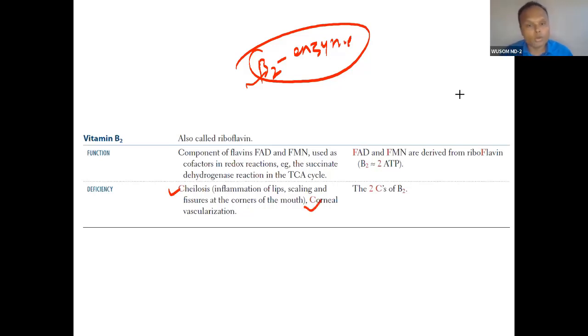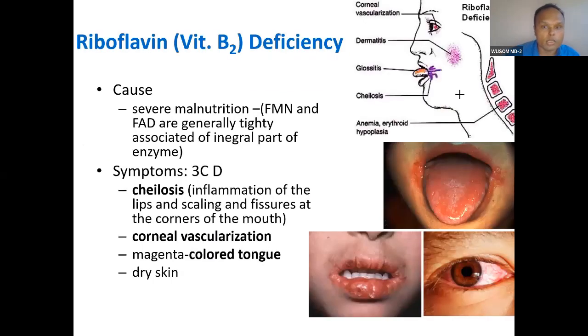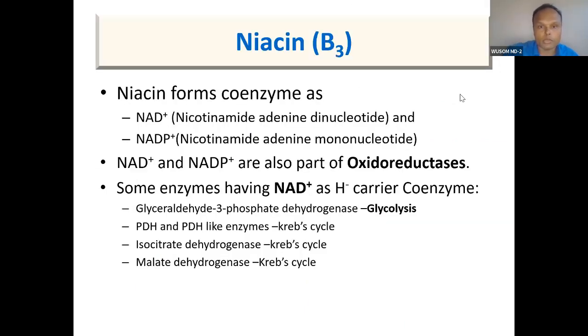Cheilosis, corneal vascularization. Cheilosis means the mucous membrane of the lips is affected, the corner of the mouth is affected. So here 2C and B is written, you can know this. The 3 Cs are cheilosis, corneal vascularization, and colored tongue, and also dermatitis. These are the presentations of vitamin B2 deficiency.